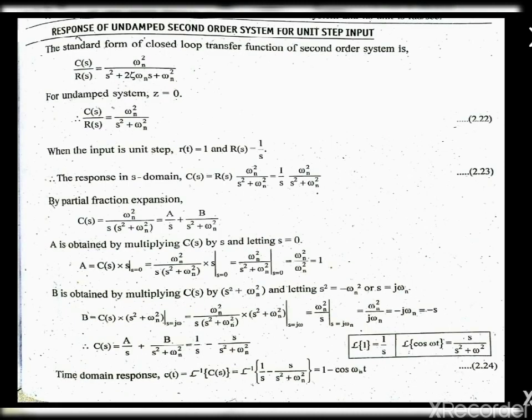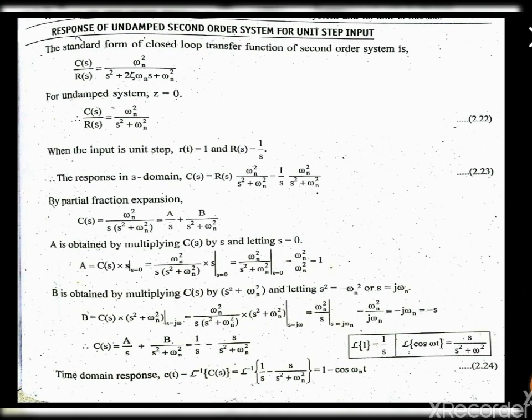Now we are going to see the response of the undamped second order system for a unit step input. The standard form of the closed loop transfer function of the second order system we have already seen: C of s divided by R of s equal to omega n square divided by s square plus 2 zeta omega n s plus omega n square. Now we are considering this as an undamped system, so we put the zeta value as 0. On substituting zeta as 0, we get C of s divided by R of s equal to omega n square divided by s square plus omega n square.